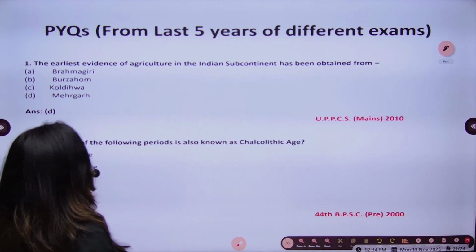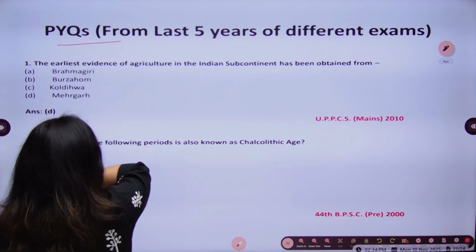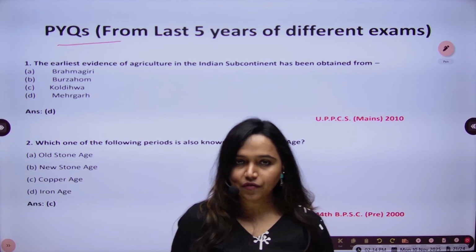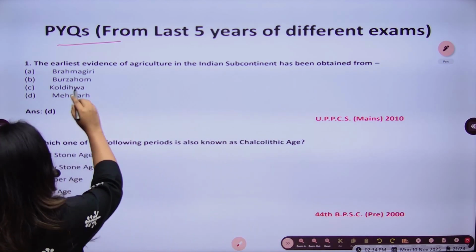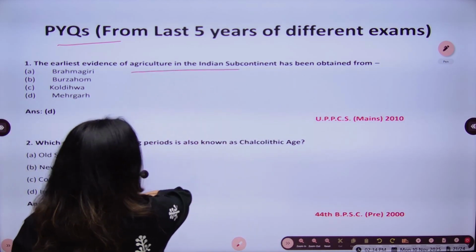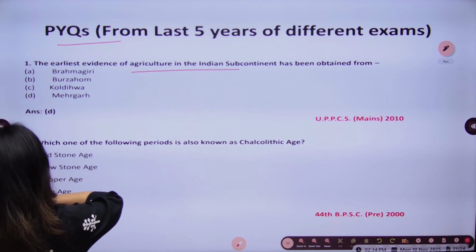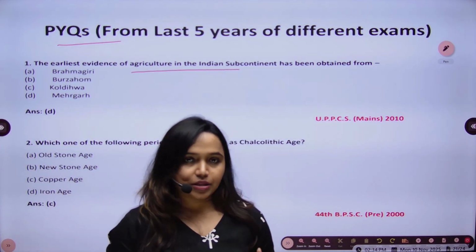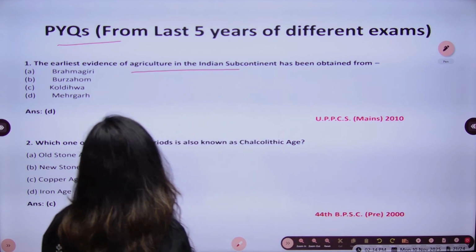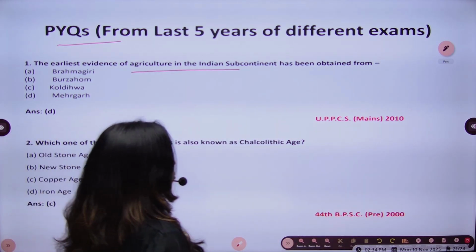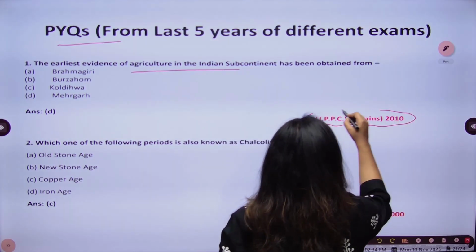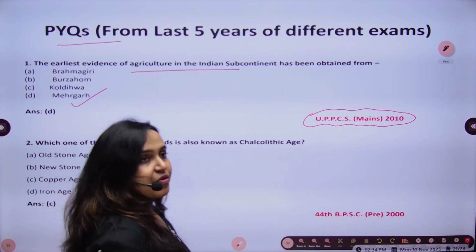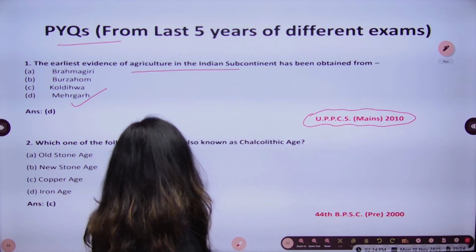So let's solve PYQs, which were taken from different exams. We have mainly focused on the last 5 years. The earliest evidence of agriculture in the Indian subcontinent has been obtained from, so we have already seen this particular thing in our previous slides. This question was asked in the UPPSC 2010 exam, and the answer is Mehrgarh. So this was the earliest evidence of agriculture found in Mehrgarh.